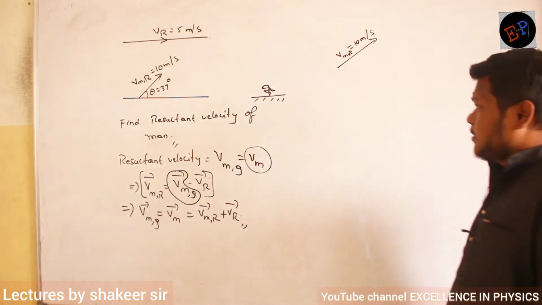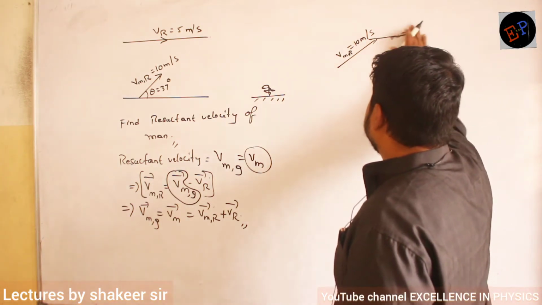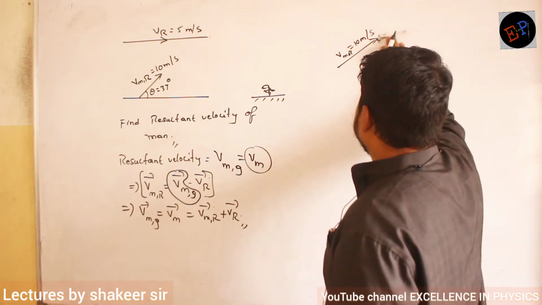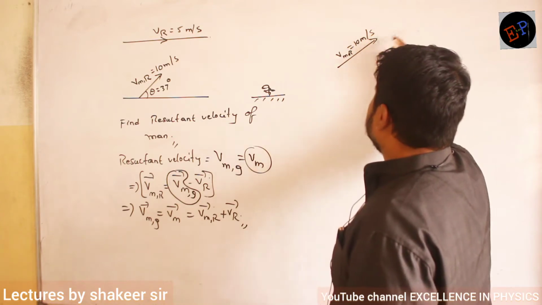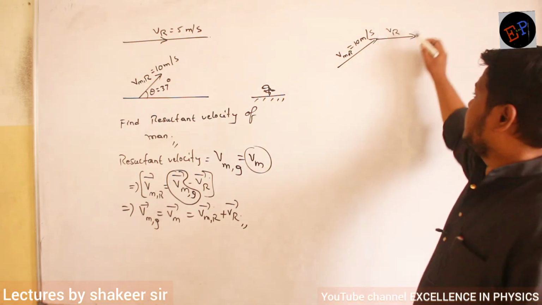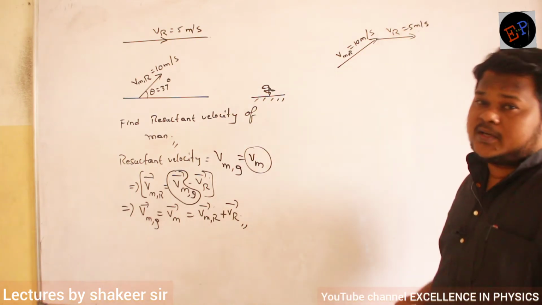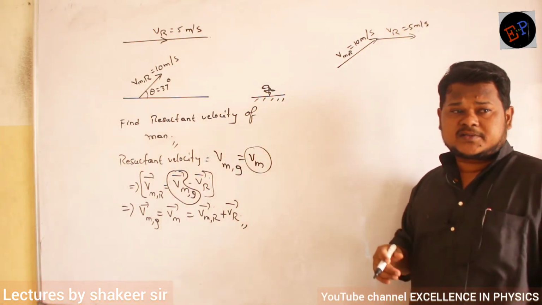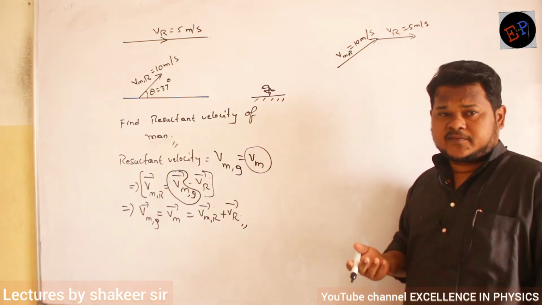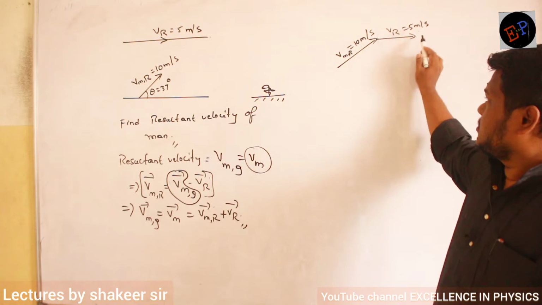Understood now? Now, the velocity of river is in which direction? The velocity of river is in this direction. This is the velocity of the river. Are you able to understand? And this value is how much? Velocity of river is 5 meters per second. So this is how we have to add the vectors. What kind of addition is this? Triangle rule of addition. Vectors are joined head to tail. Okay, so this is my addition.